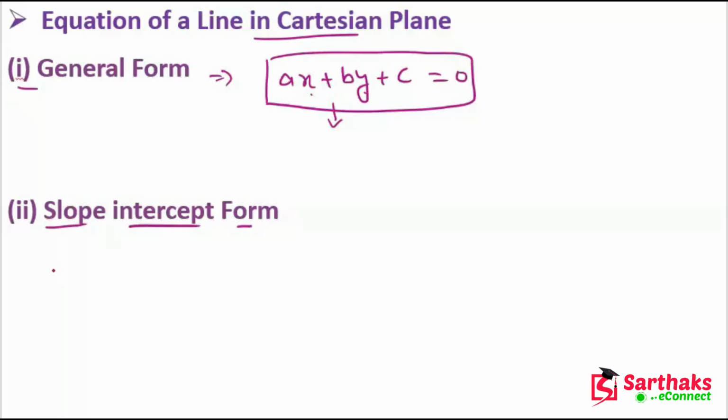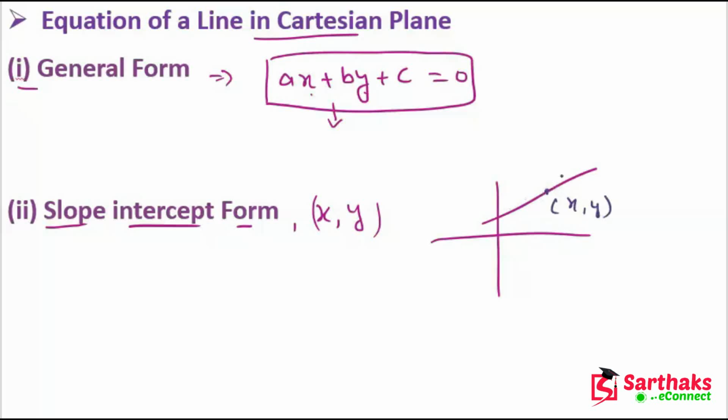Slope intercept form. Let (x, y) be the coordinates of a point through which a line passes. Let's suppose like this. So this is a point (x, y), and this line passes through this point, and m is the slope of the line and c is the intercept.